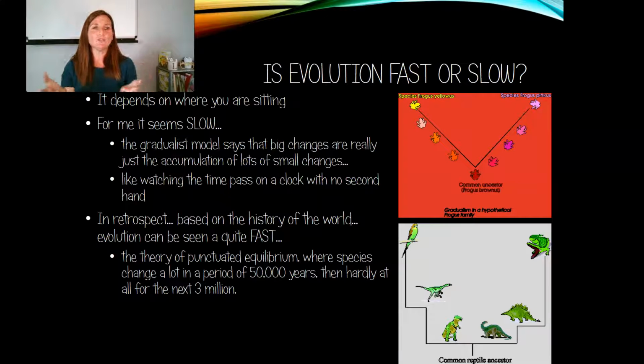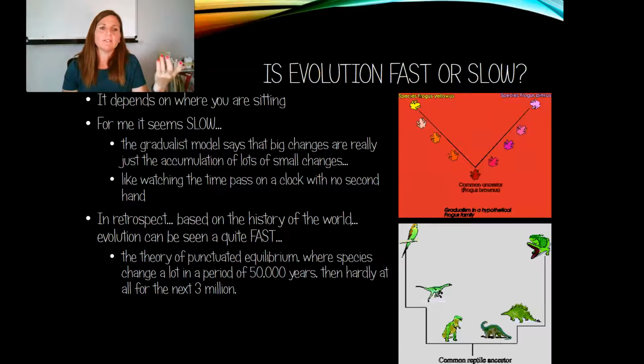And so we have these two different models that explain how evolution works. The gradualist model says that our big changes are really just the accumulation of small, almost unnoticeable changes that eventually hit a threshold and we see the change and now we notice the speciation.